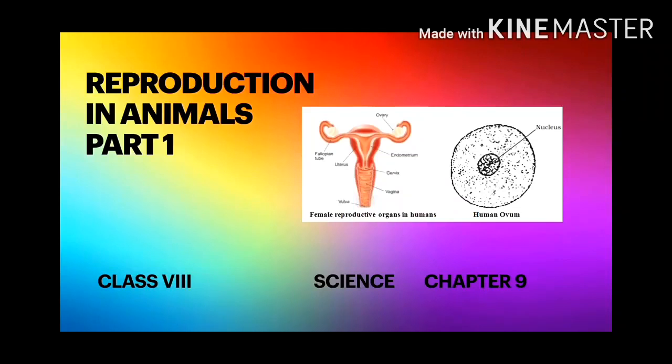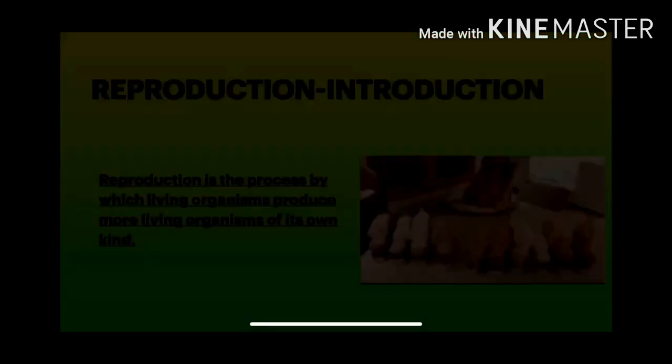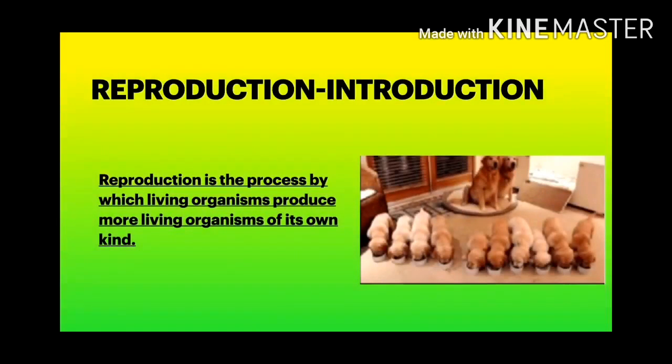Dear students, let us begin with the next chapter, Reproduction in Animals. Reproduction is the process by which living organisms produce more living organisms of their own kind. Like a human being produces a human being. A cat produces a cat. This is reproduction.